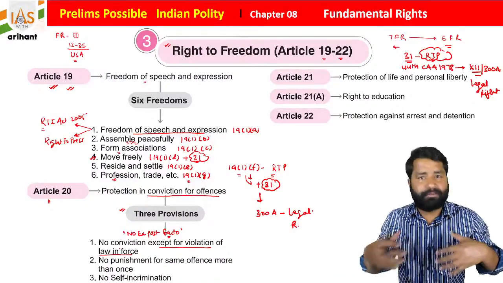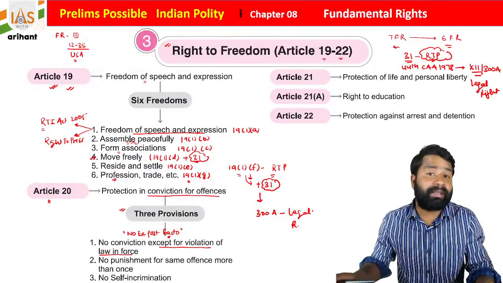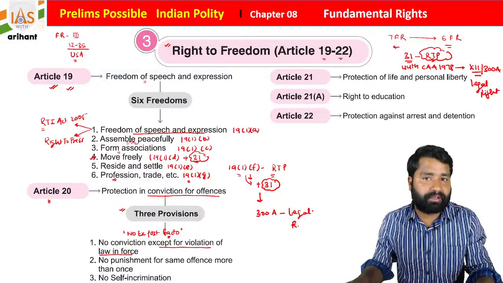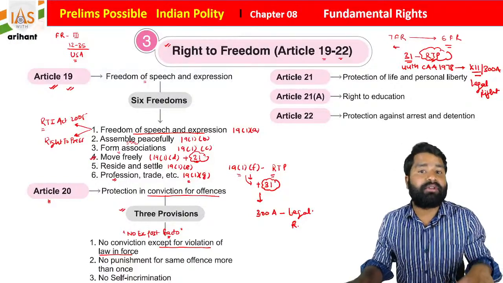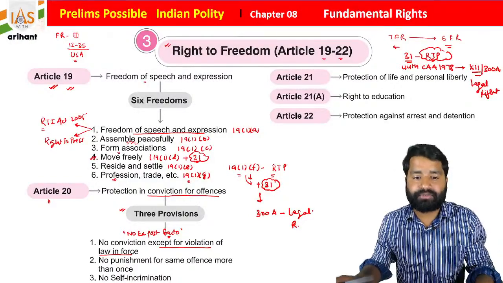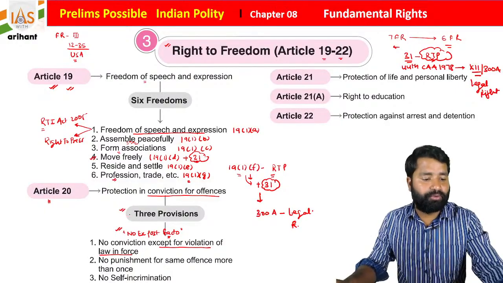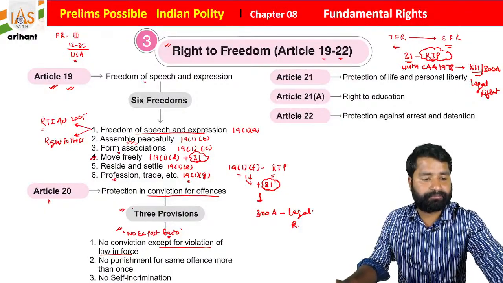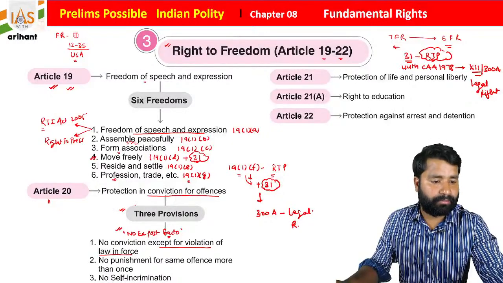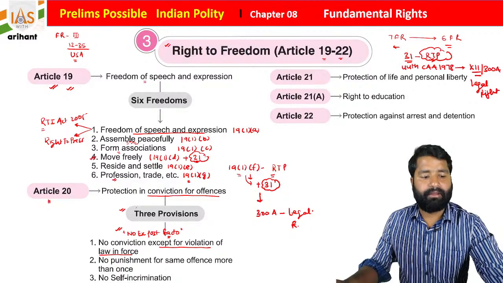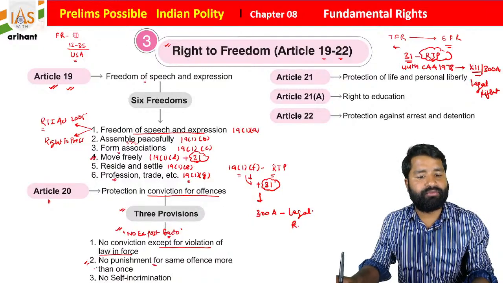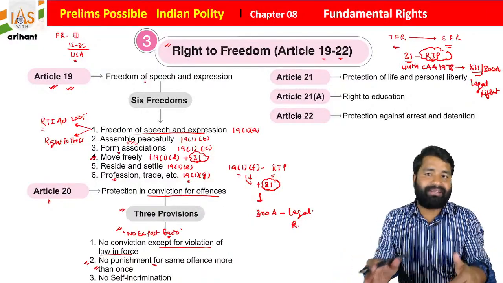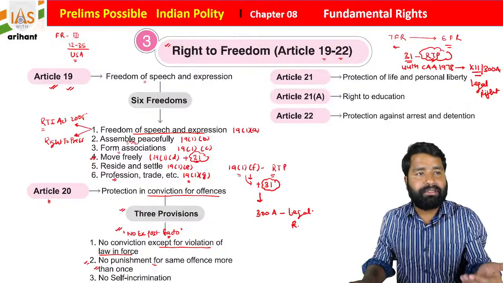So let's suppose I am doing any activity and it is not breaking any law, so I am not going to be convicted. When I did something and at that time it was not a crime, then I am not going to be punished. So it is called no ex post facto, students. I hope you are all getting it. Okay, easy.